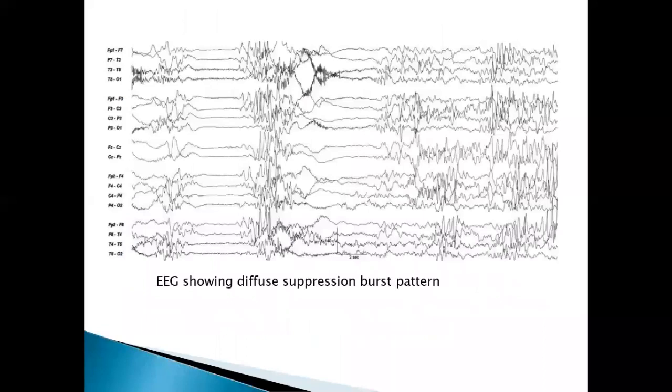If you see this EEG, it is classically showing the suppression burst pattern. Follow my arrow, these are all the bursts you see. You see this burst, and then there is a suppression, and again there is a burst and then suppression. You see this burst suppression pattern in many epilepsies. In the neonates, typically in early myoclonic encephalopathy, and also next we deal with the Ohtahara syndrome. In both these cases, you see the burst suppression pattern.